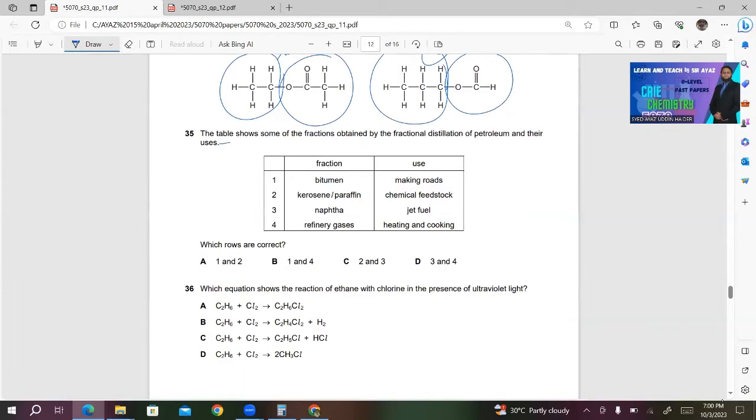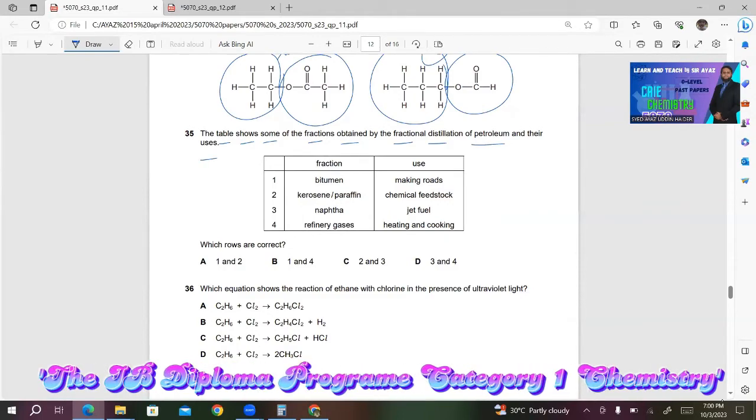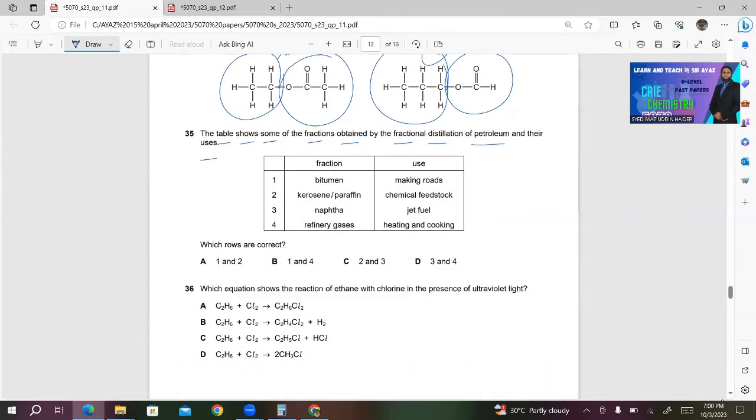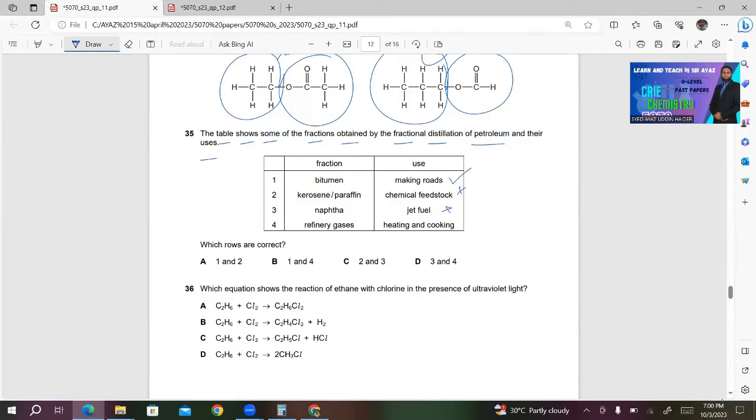35. The table shows some of the fractions obtained by the fractional distillation of petroleum and their uses. Fraction 1. Bitumen used making roads. This is correct. Number 2. Kerosene, paraffin, chemical feedstock. This is wrong. This is used as jet fuel. 3. Naphtha used as jet fuel. This is also incorrect. 4. Refinery gas used in heating and cooking. So both 1 and 4 are correct. So choice B will be the right answer for this question.